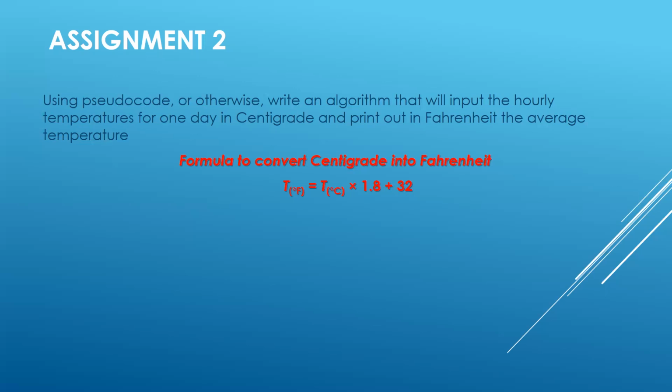Once you have performed the calculation, you will use the same line of totaling as we have learned. Then once the loop is over, you will find the average, and once the average has been computed, you will display it using the output.